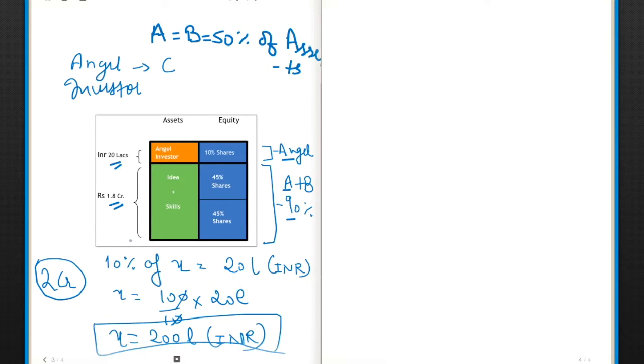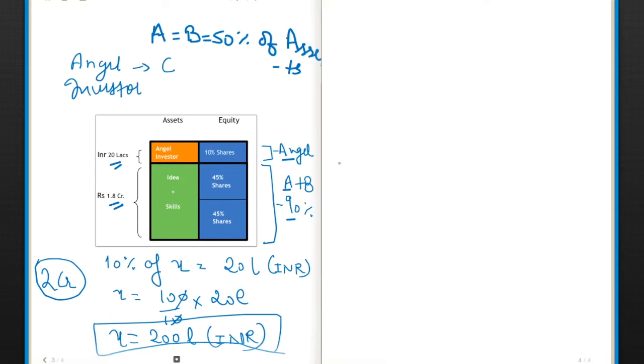Please note that this is not a loan, okay? A and B are not liable, or the company is not liable, to give that money back to the investor. It's an investment and it's a risk which has been taken by the angel investor. If the company goes down, he might end up losing the money, but he believes in A and B. Like, we are sure that A and B are going to give their 100% efforts to grow the company. So that's how it works. It's very different from a loan. Sometimes people get confused and think that they are supposed to give that money back.